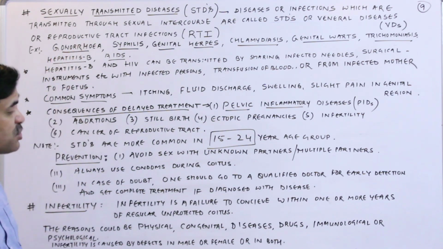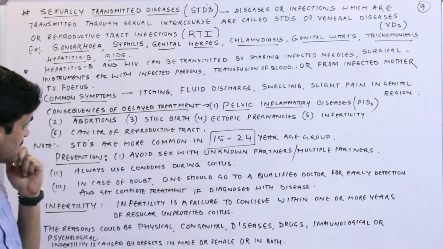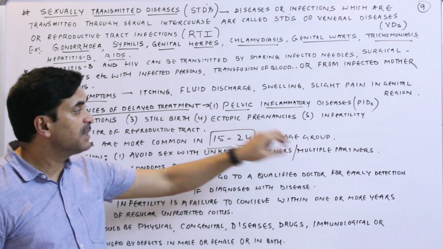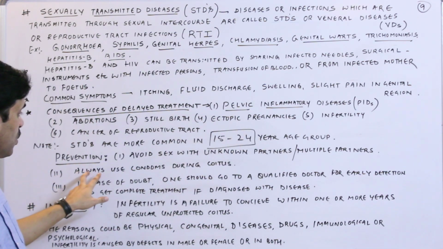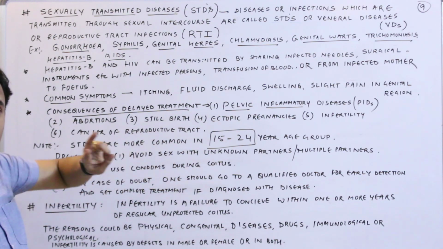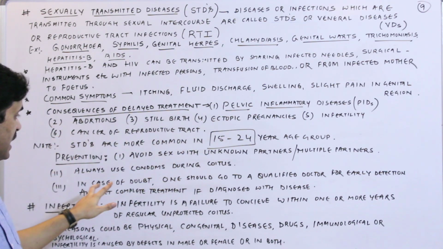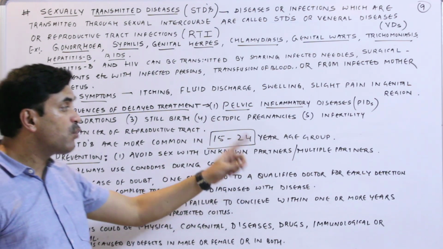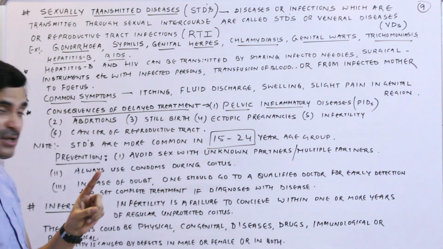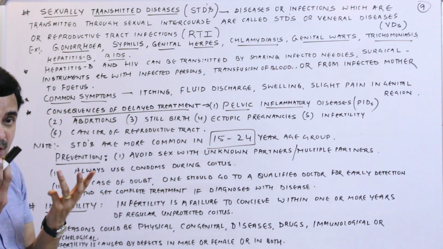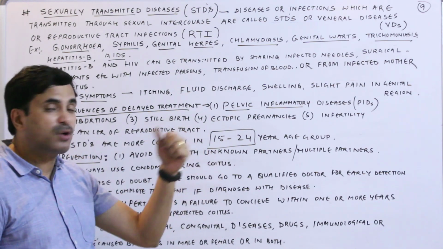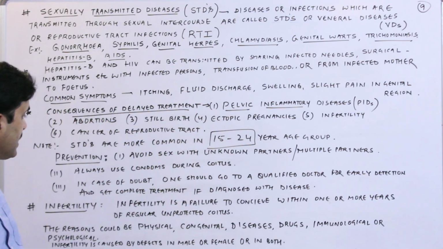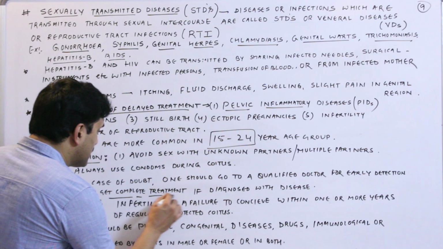Now, how can we prevent sexually transmitted diseases? They can be prevented by avoiding sex with unknown partners, means avoid sex with multiple partners. Second, always use condoms during coitus so that reproductive tract infections may not occur. In case of any doubt, if a person feels that he or she is suffering from some STD, one should go to a qualified doctor for early detection. Generally, people are not going because of shyness, but they must reach a qualified doctor for early detection and get complete treatment if diagnosed with disease. Clear? So this is all about the STDs.